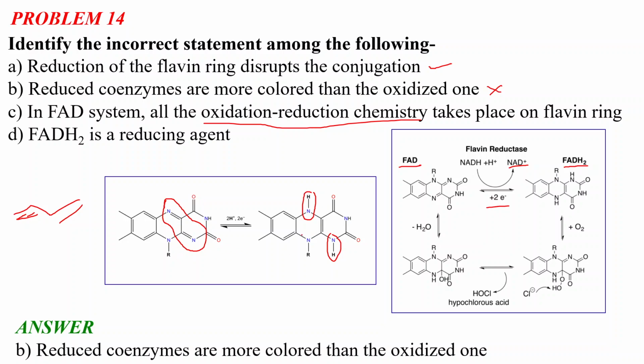In the reduced enzyme, there is no conjugation, so it will be less colored than the oxidized one. The oxidized one, due to more conjugation, will be the more colored.